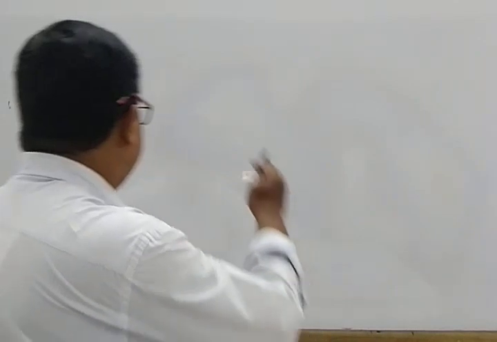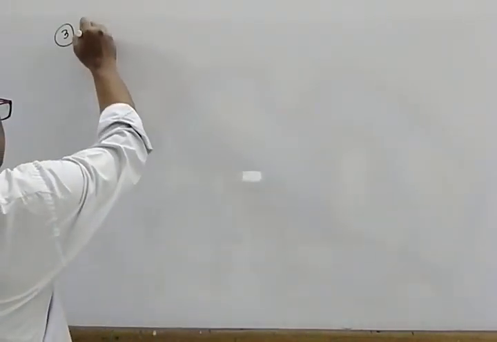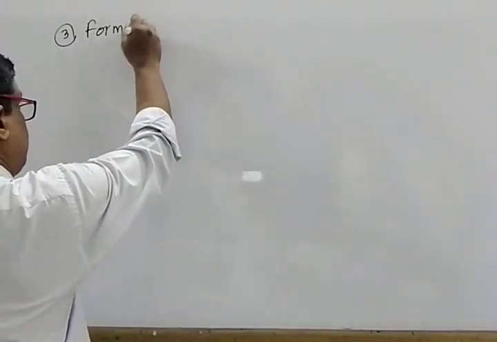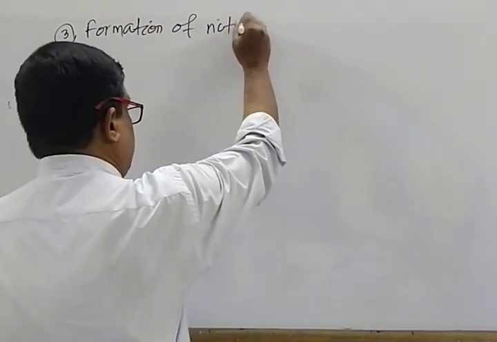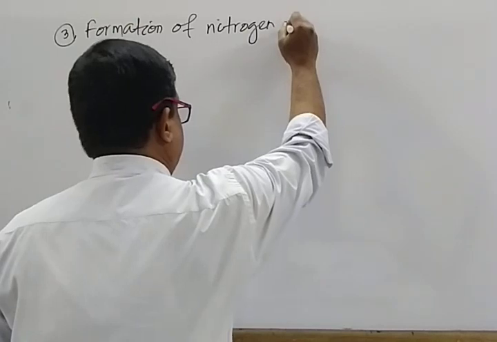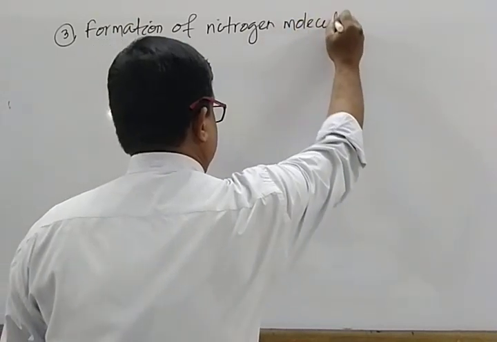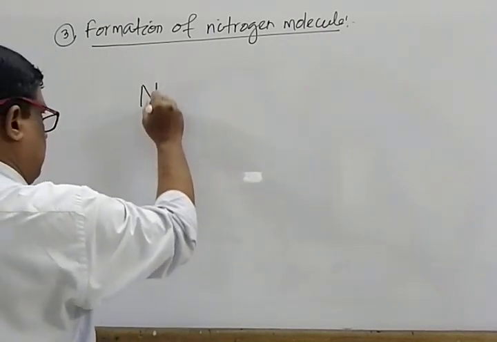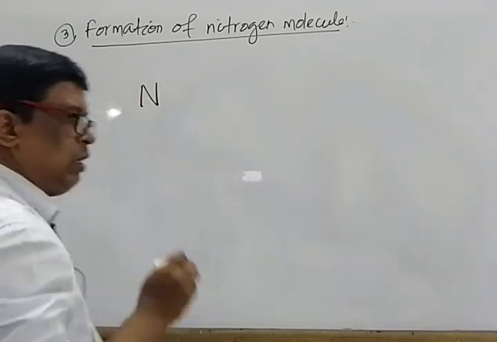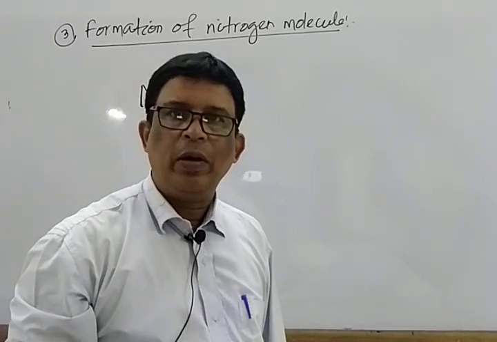Mark that. Next is formation of nitrogen molecule. Nitrogen, atomic number 7, electronic configuration 2, 5.